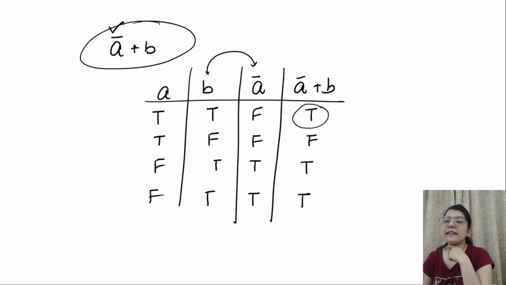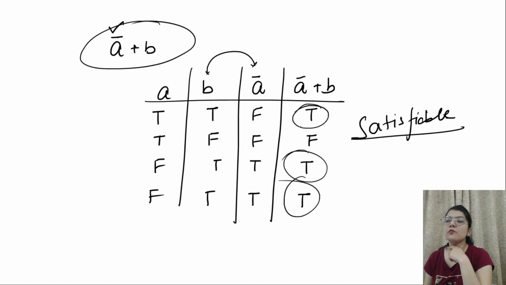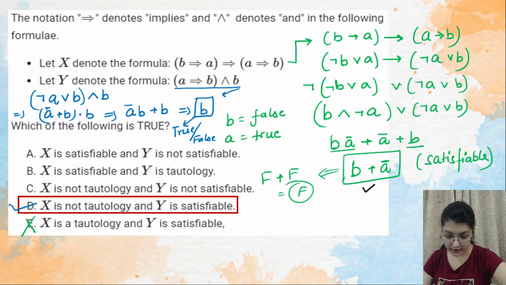So we have at least one value as true. When we have at least one value as true, we will say that this is satisfiable, and if all the values would have been true, we would have said this is a tautology. Okay, so what are you saying, everyone? They are saying valid, not valid, valid, valid, valid. Okay.